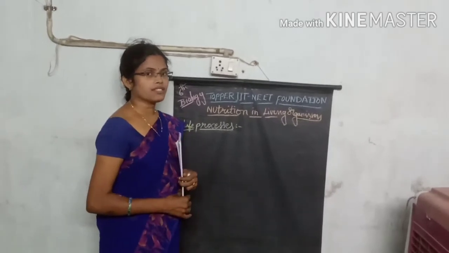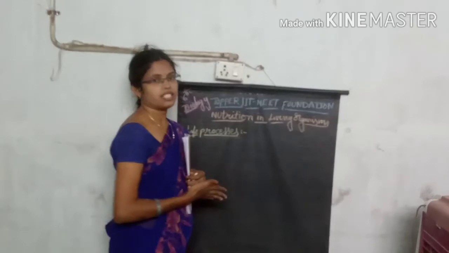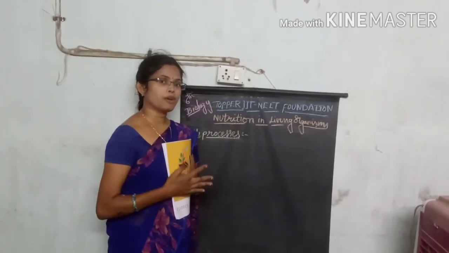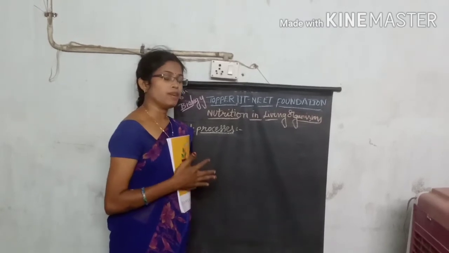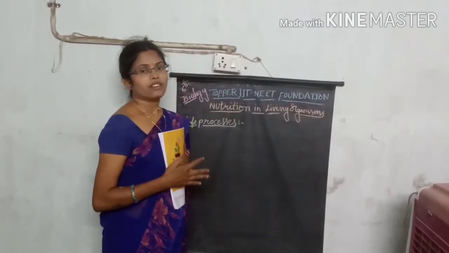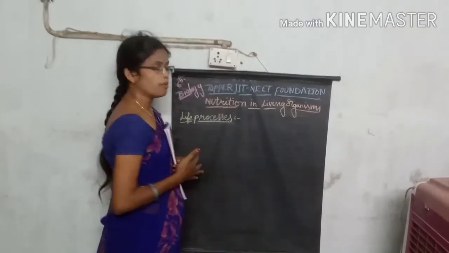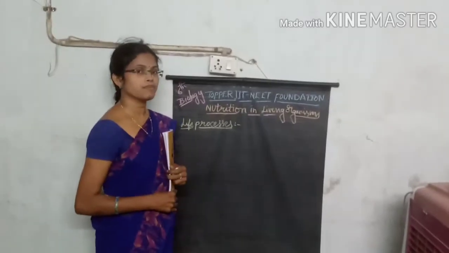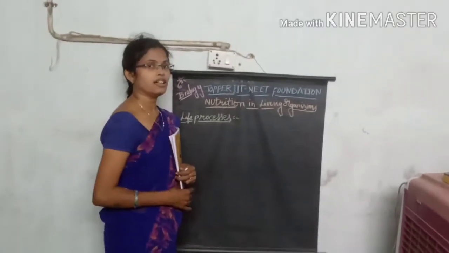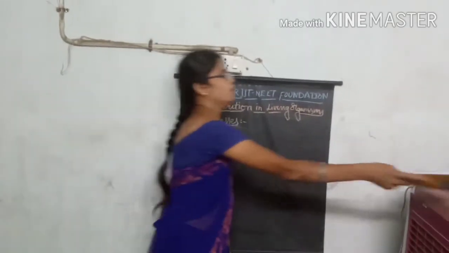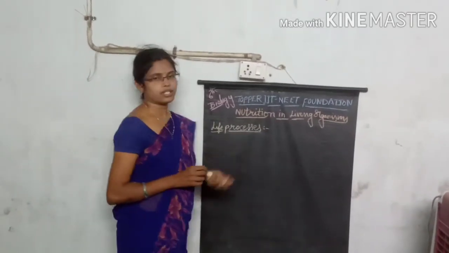So in the last class we already discussed what living organisms are, what the different properties of living organisms are, based on which criteria we divided the living organisms, and which type of energy sources the organisms live on. These we already discussed in the last class. So now today we are going to discuss life processes.